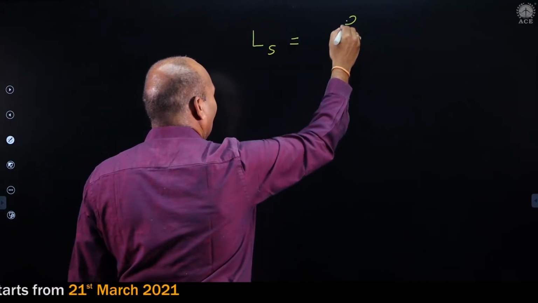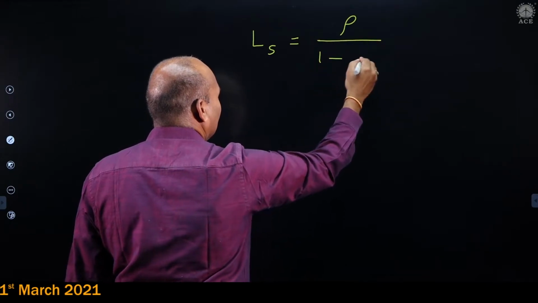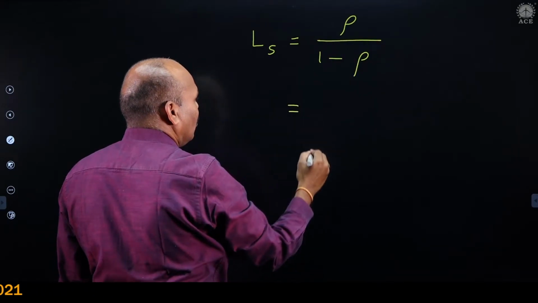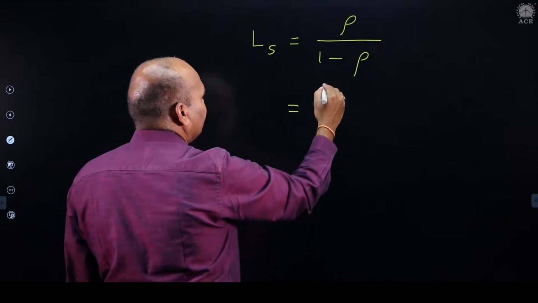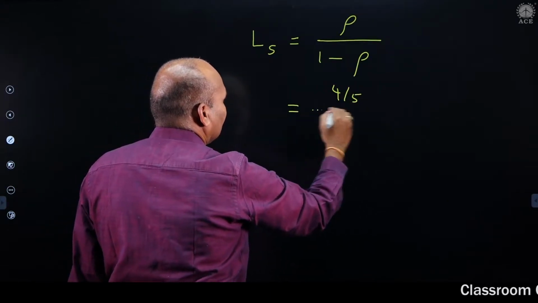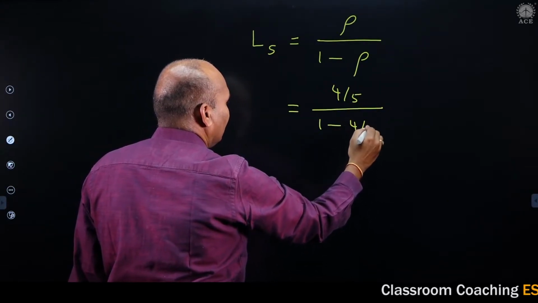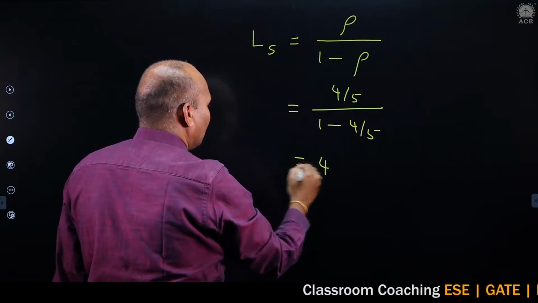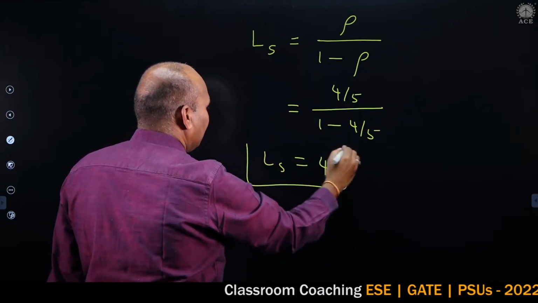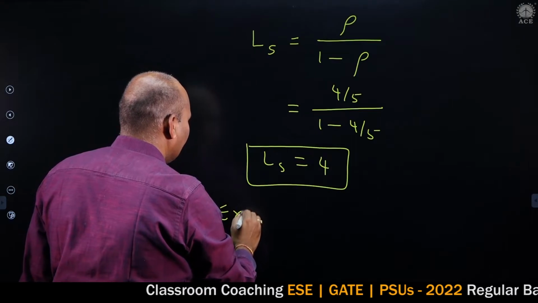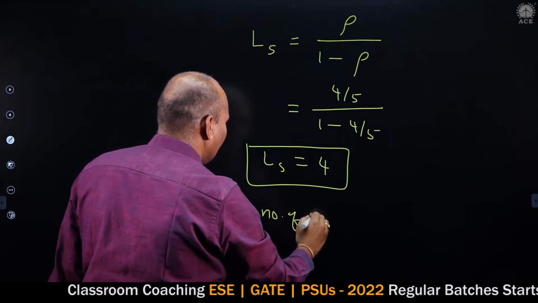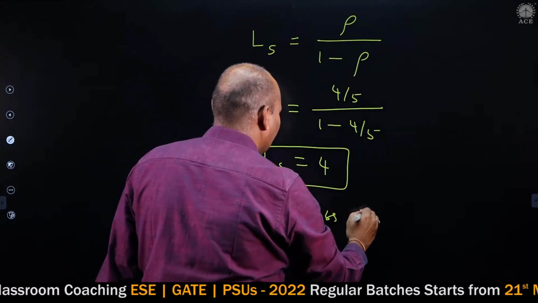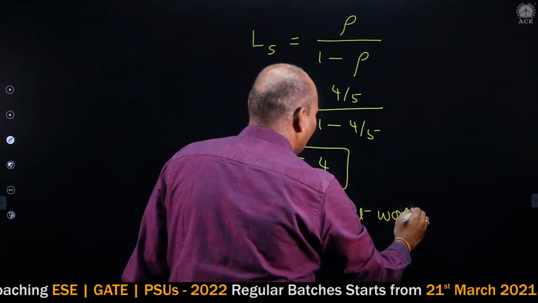Ls is equal to rho divided by 1 minus rho. Rho is 4 by 5, divided by 1 minus 4 by 5. So it is equal to 4. So the expected number of jobs at the workstation is equal to 4.